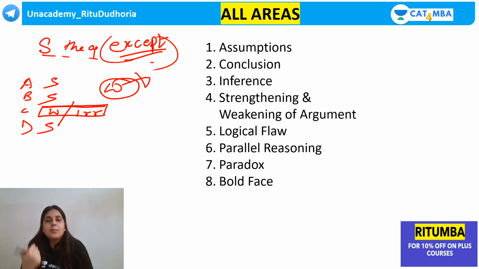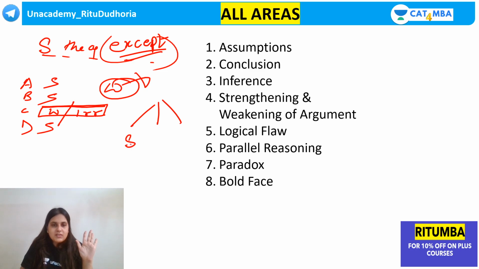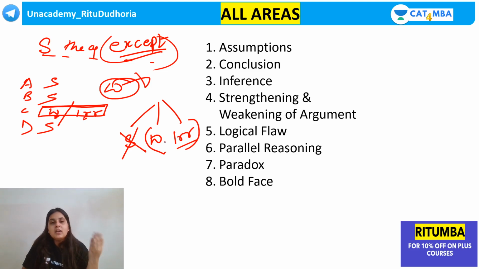You have to keep the irrelevant option in mind here as well. So strengthens except means, see, every argument can be categorized into 3 categories. Either it strengthens, it weakens, or it is irrelevant, or out of context, restatement, irrelevant. Strengthens except means everything other than strengthen. So it can weaken or it can be irrelevant. Similarly, weakening except means it could be strengthening or be irrelevant. Very important point to note. Clear, guys? But the main catch here is, please separate the fact and the argument.